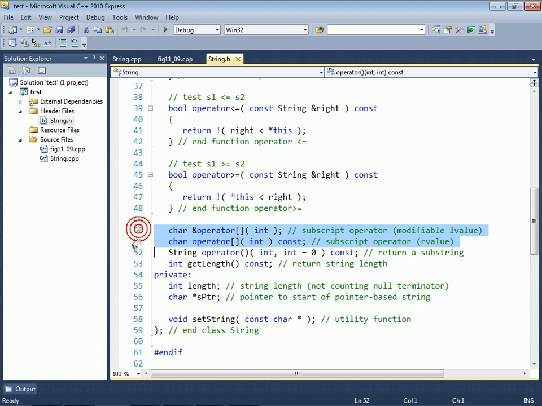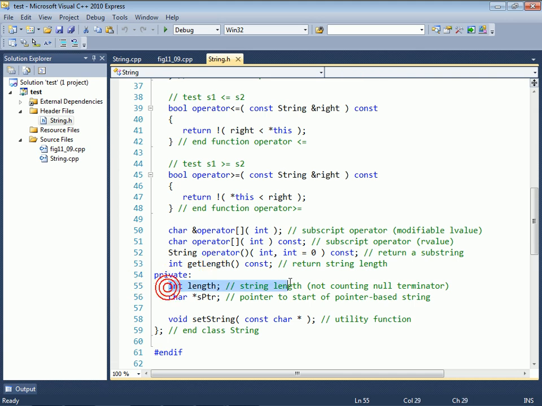We've got two different versions of the square brackets operator to deal with non-constant uses and constant uses. We have our overloaded parentheses operator, which in its parameter list in this case has two parameters, one of which has a default value of 0. And when the default value of 0 is used as the second argument, it says give me all the way to the end of the string. And we have a getLength member function, so all of our strings know their own length, whereas built-in strings of the C-style variety, pointer-based strings, do not. Of course, the string class that's built into the standard library has the capability of knowing its own size.